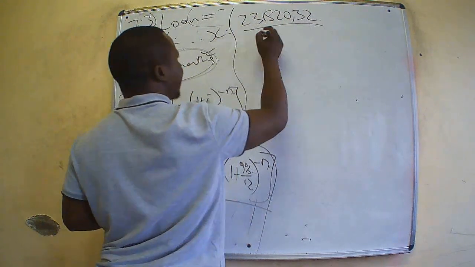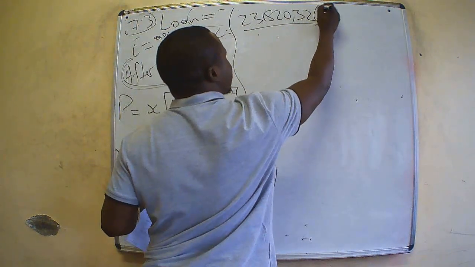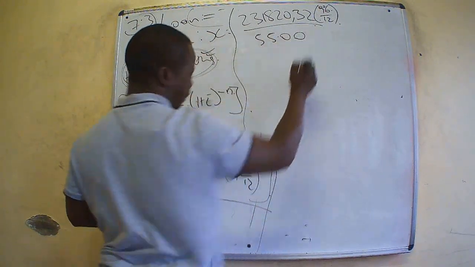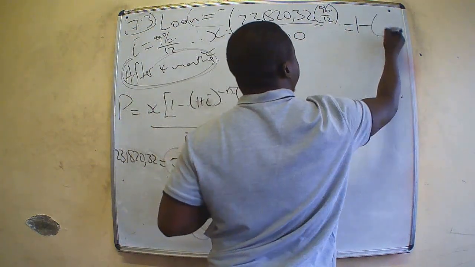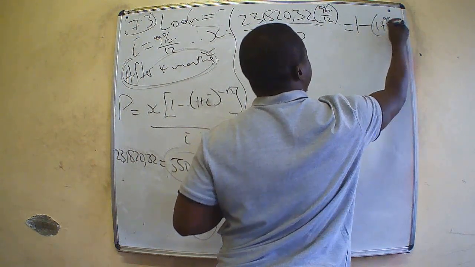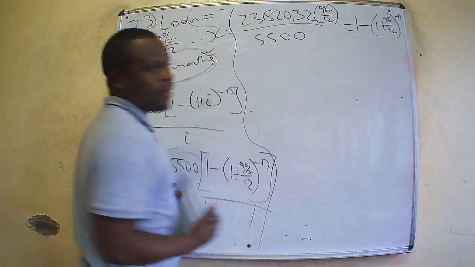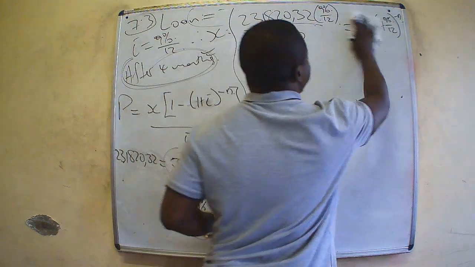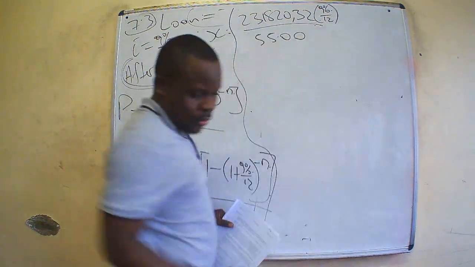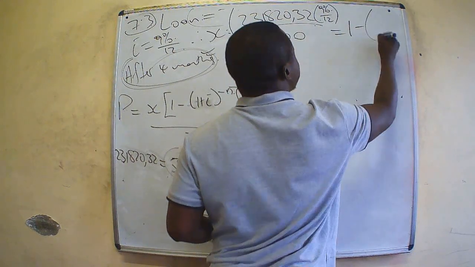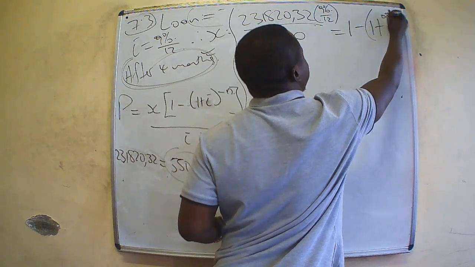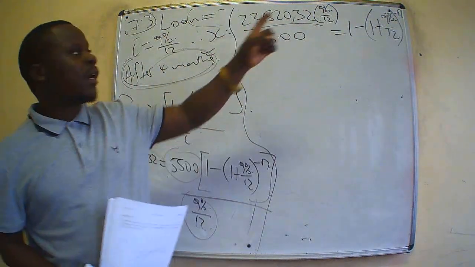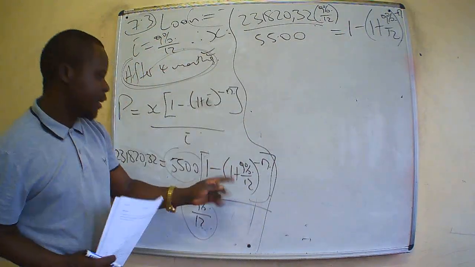So let's cross multiply and divide by this, which means 231 820.32 multiplied by 9% divided by 12 over 5.5 is equal to 1 minus (1 plus 9% divided by 12) exponent negative n. Let us make sure that it's very visible: it's equal to 1 minus (1 plus 9% over 12) exponent negative n. You shall understand that what we have here is exponent negative n, which is the same unit here.